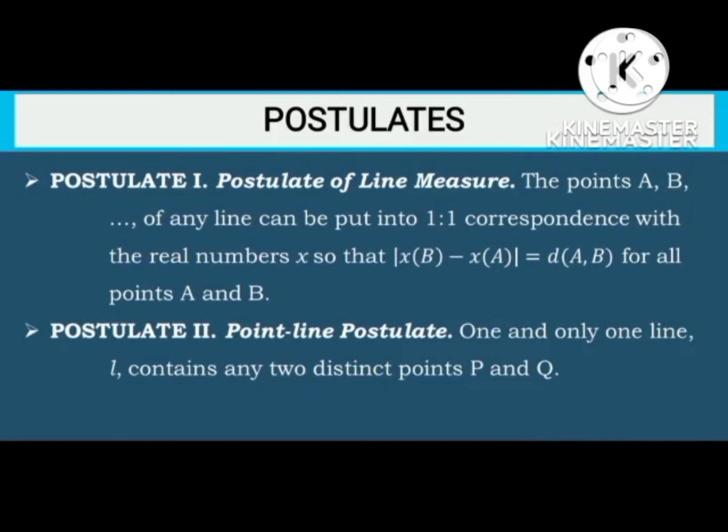The points A, B, and so on of any line can be put into one-to-one correspondence with the real numbers x so that xB minus xA is equal to the distance AB for all points A and B. Postulate number 2 is the point-line postulate. It says that one and only one line L contains any two distinct points P and Q. So this postulate is the same as Hilbert's postulate.